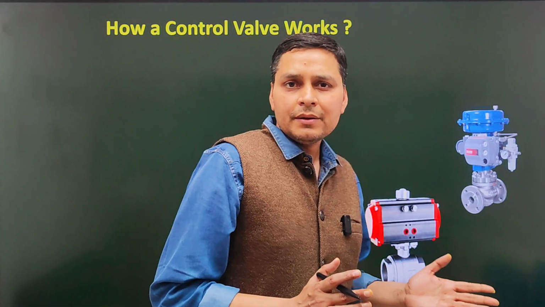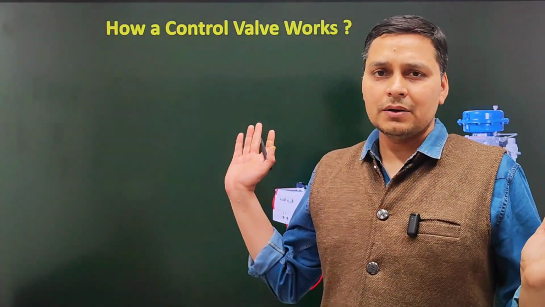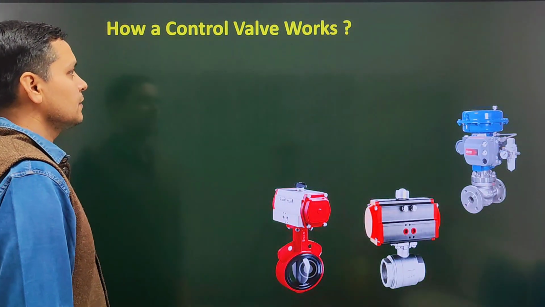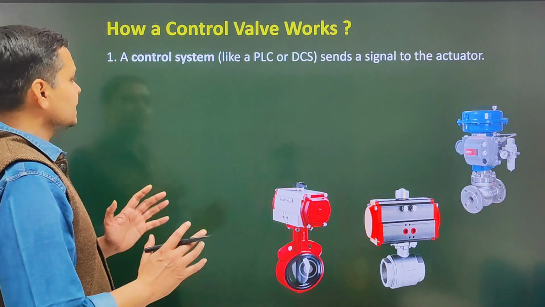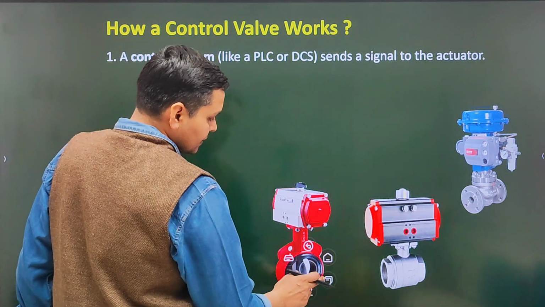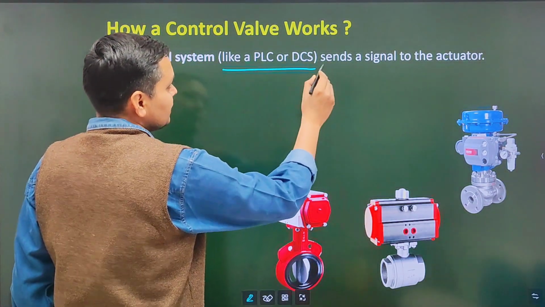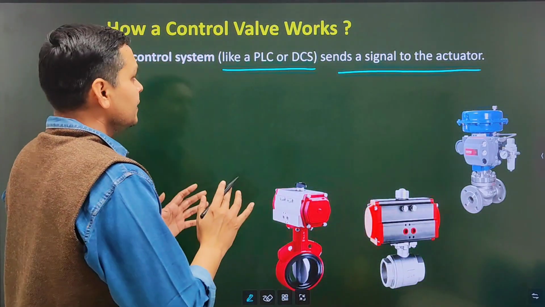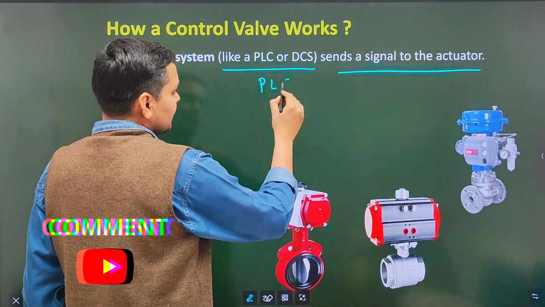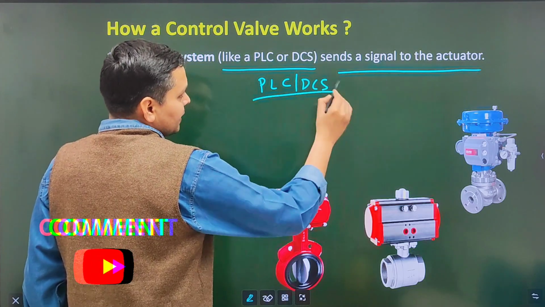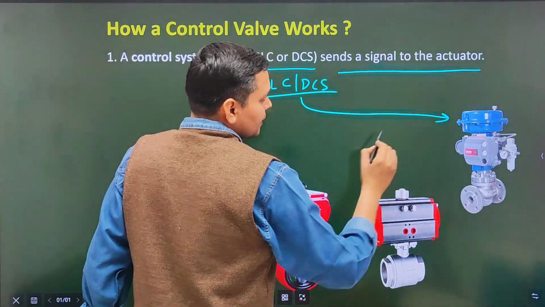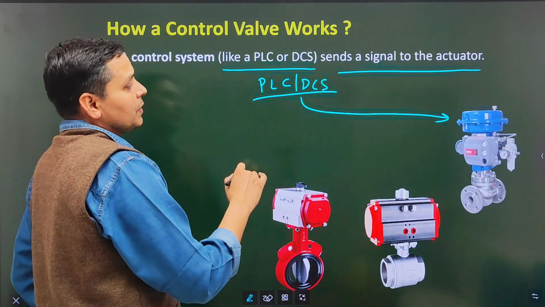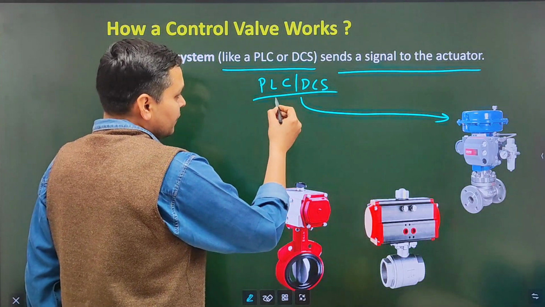Now most important, we will discuss how a control valve works. The first step is that a control system like a PLC or DCS sends a signal to the actuator. Here the PLC or DCS tells the actuator how much the control valve should open.